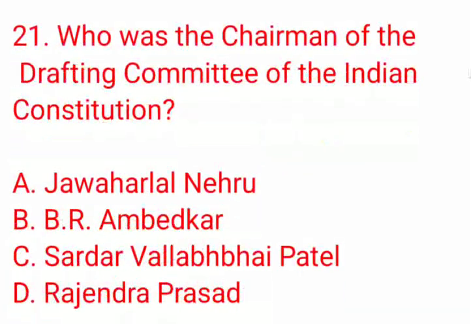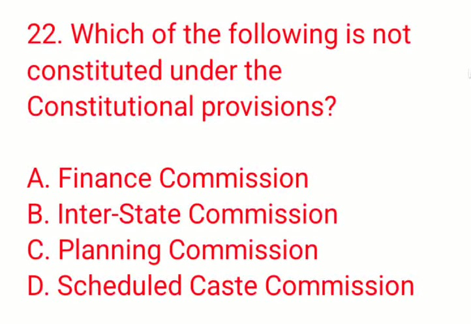Who was the chairman of the drafting committee of the Indian Constitution? A, Jawaharlal Nehru, B, B.R. Ambedkar, C, Sardar Vallabhbhai Patel, D, Rajendra Prasad. The correct answer is option B, B.R. Ambedkar. Which of the following is not constituted under the constitutional provisions? A, Finance Commission, B, Interstate Commission, C, Planning Commission, D, Scheduled Caste Commission. The correct answer is option C, Planning Commission.